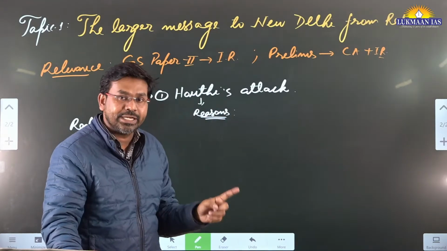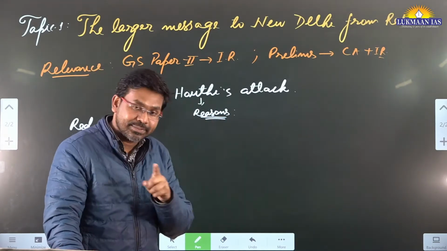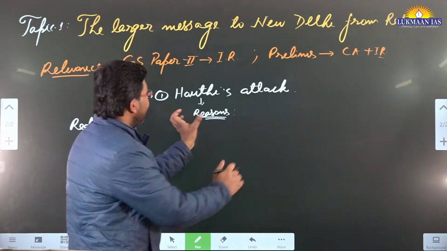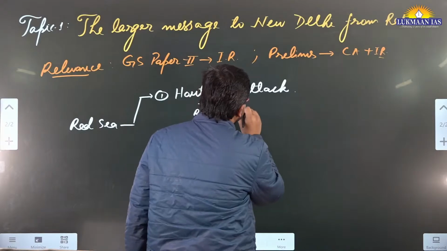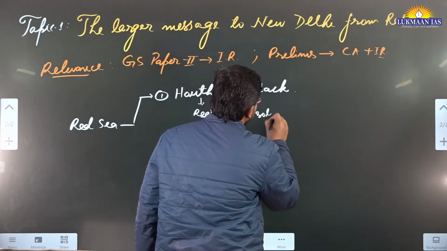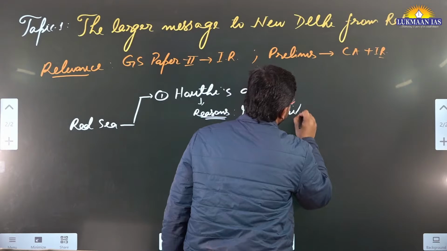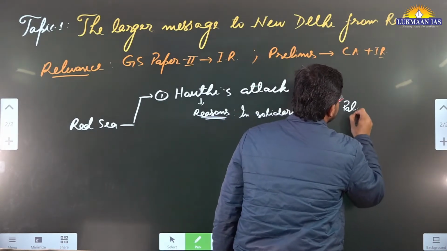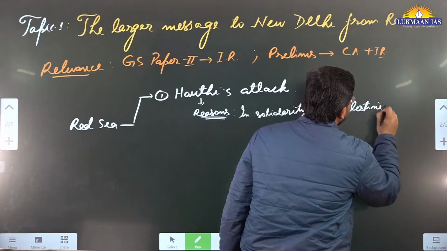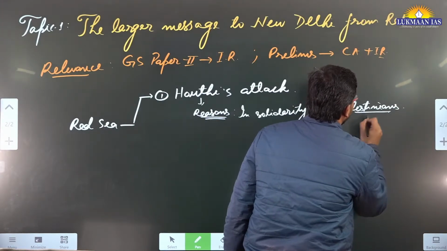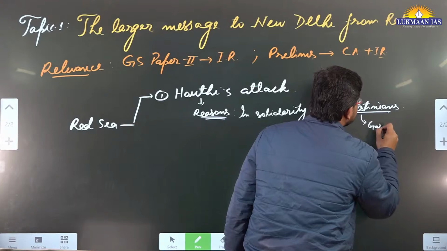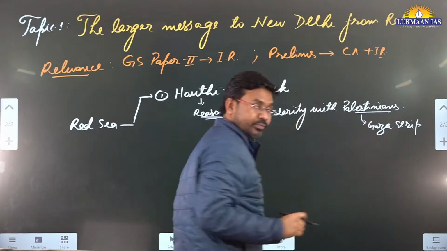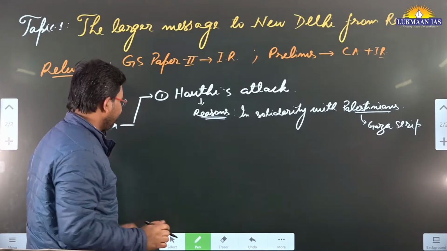So in solidarity with them, they are attacking the ships that are passing through the Red Sea. They are doing it in solidarity with Palestinians who are stranded in the Gaza Strip. All right, so this is the reason.